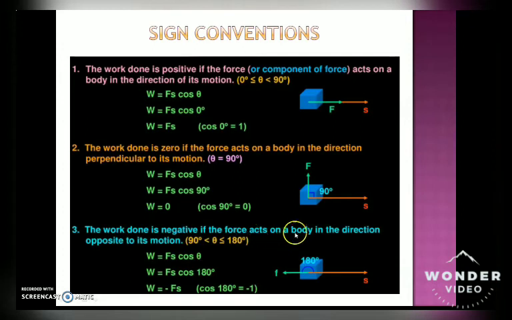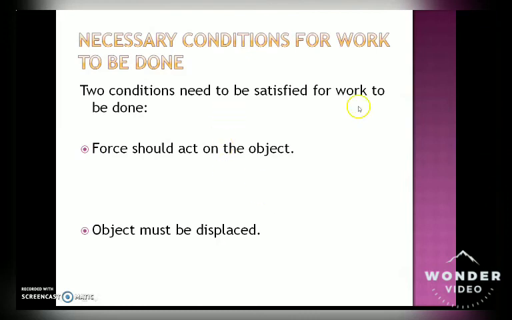Work done is negative if force acts on a body in a direction opposite to its motion. Now theta is less than or equal to 180 and greater than 90. If the force and displacement are in opposite directions, the angle between them is 180 degrees. So that will be minus Fs, since cos 180 degrees is minus 1. Due to this, the convention expresses positive work done, zero work done and negative work done. This is the exact concept where three different types of work done are created according to the angle theta, according to their directions.